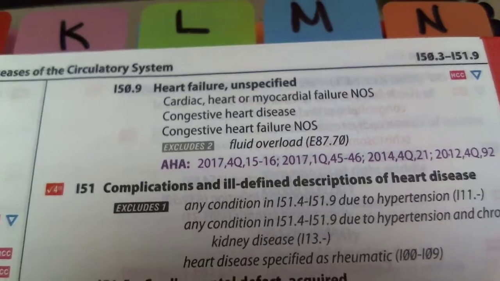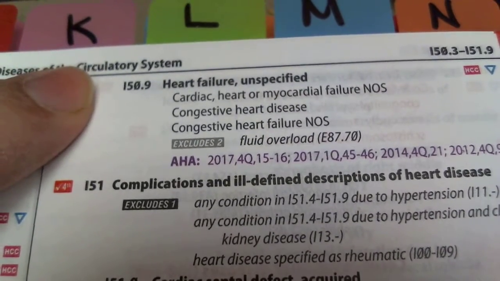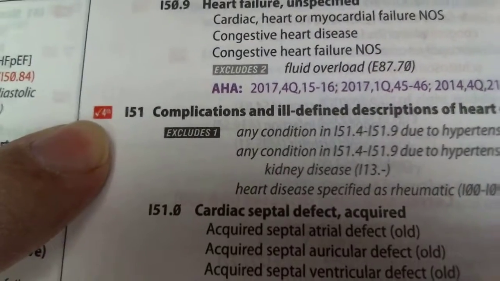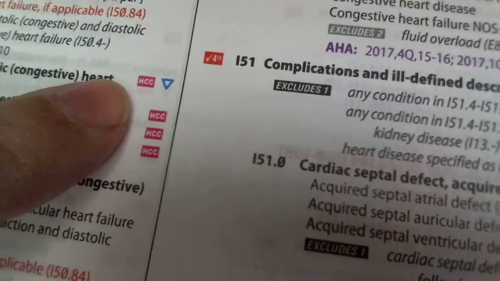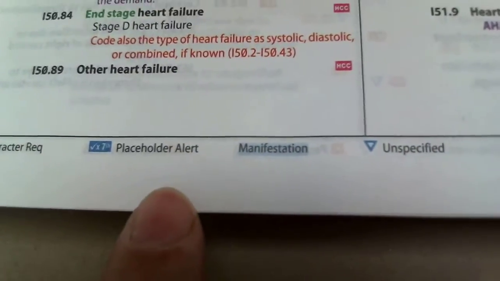Another thing you want to do once you find your code, make sure it does not have an indicator stating that you need an additional digit, kind of like you see here. I'm going to give you another little juicy nugget. Anytime you see anything that's off to the side, look at the bottom of your code book on the page, and you're actually going to see a legend that's going to tell you what each one of those means.